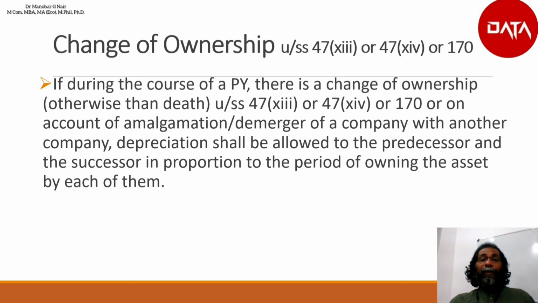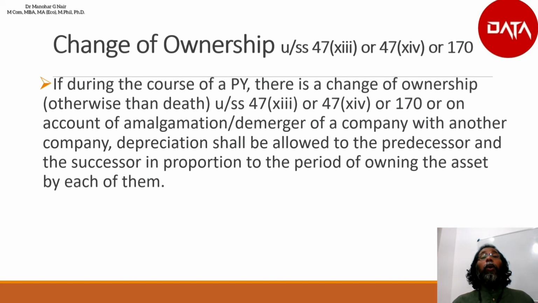So here the ownership is changing not because of death but because of the terms of amalgamation or demerger. Both the predecessor as well as the successor company would be eligible for claiming depreciation depending on the